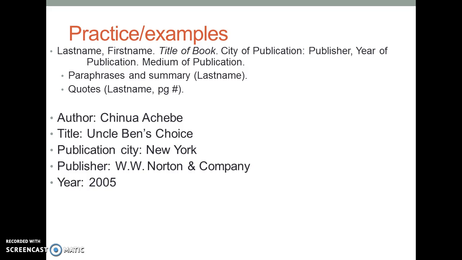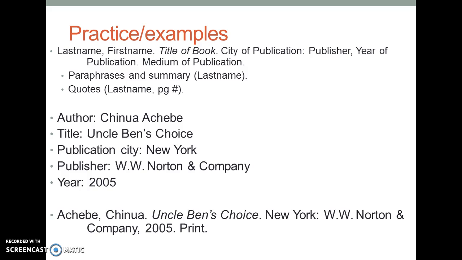Alright, so here's my information for this example. And this is what it would look like. I don't really know how to pronounce his name, but the author's last name, comma, the author's first name, period. Uncle Ben's Choice is the title of the book. That's italicized with a period after it. New York is the city, colon, W.W. Norton and Company is the publishing company, comma, the year is 2005, period, print, period.